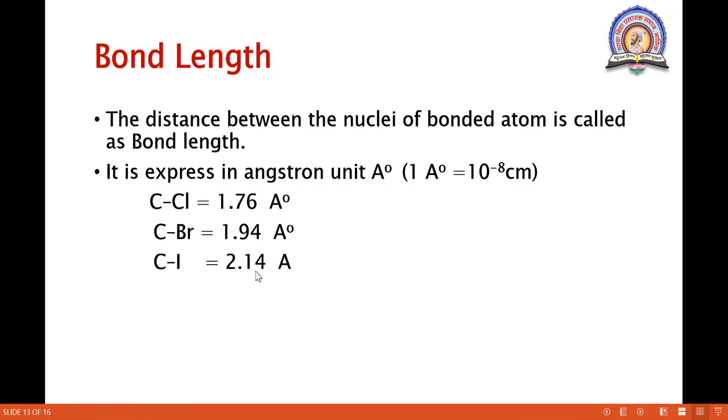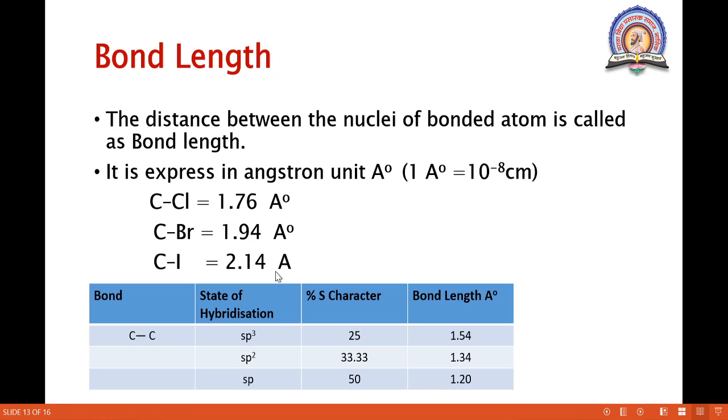So it is 2.14 angstrom. Okay. Here the hybridization is given. Carbon-carbon single bond shows sp3 hybridization, carbon-carbon double bond shows sp2 hybridization, and triple bond shows sp hybridization. So the bond lengths are given. These are the bond lengths. Okay. So this chart shows the bond length.